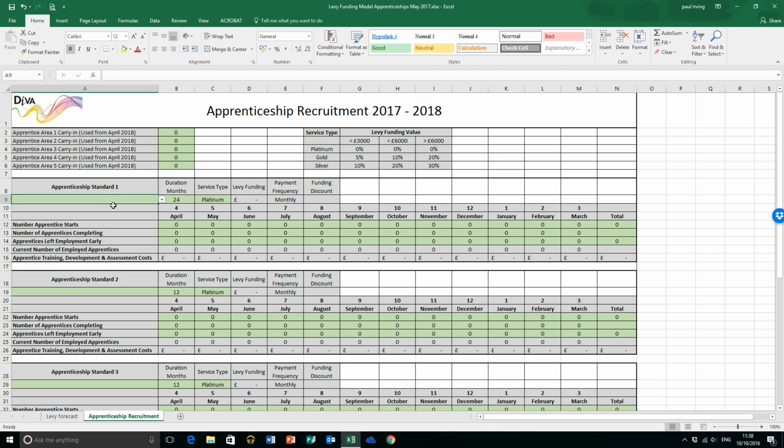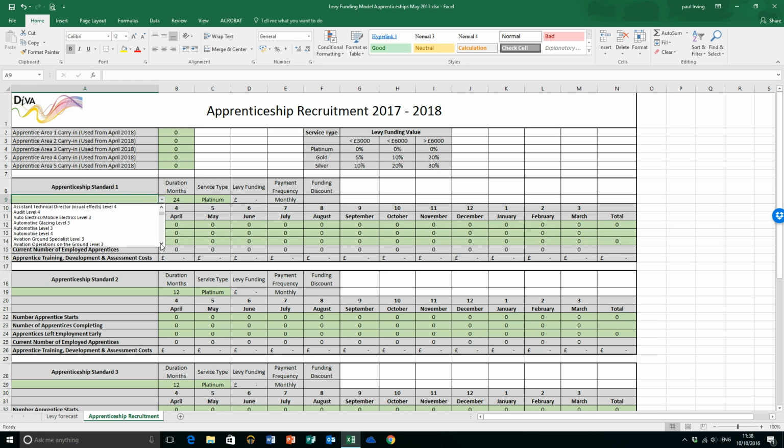So on the second sheet, it allows you to select any apprenticeship standard that is available, how long you're going to run that apprenticeship over, and it does vary from apprenticeship to apprenticeship. When you want those apprentices to start, and indeed how many apprentices you want to start. So for the first one there, as you can see, they're all in there.